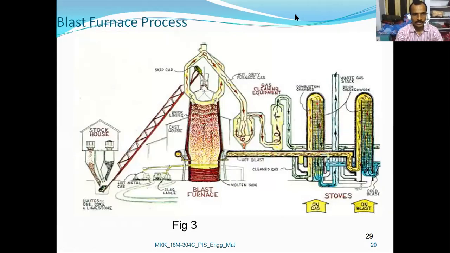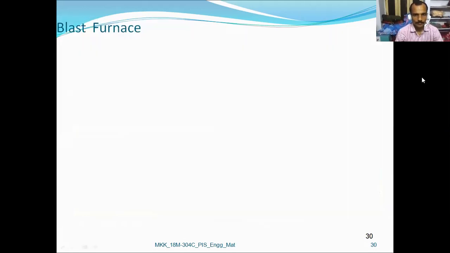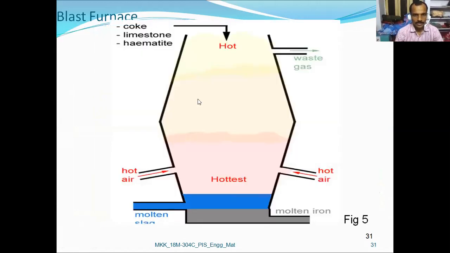So this is another diagram showing the blast furnace process. So we have discussed that the charge attains different temperatures: 200, 300, 500, 600, 1000, 1200, 1300, 1500 and 1600 degrees centigrade by sending the hot air or air blast, which will be heated.